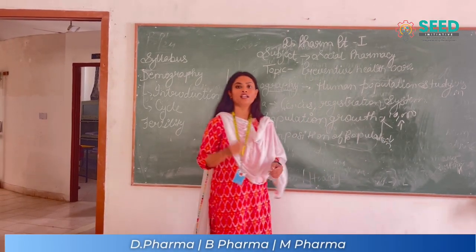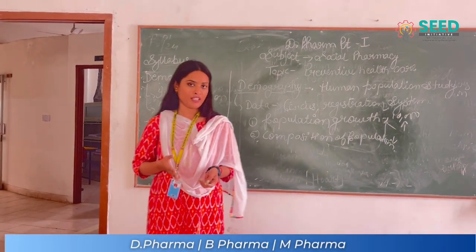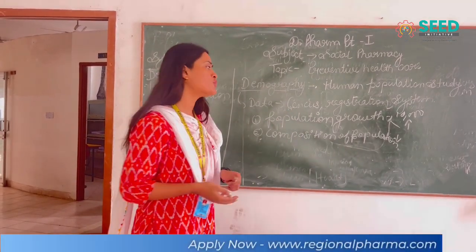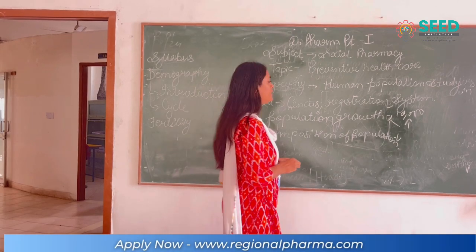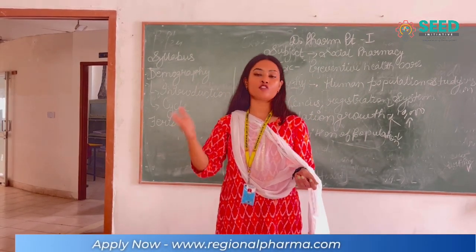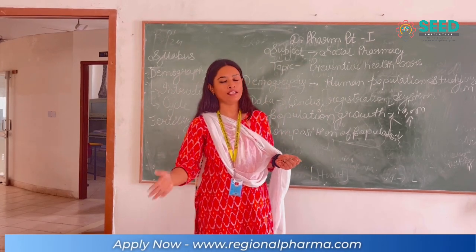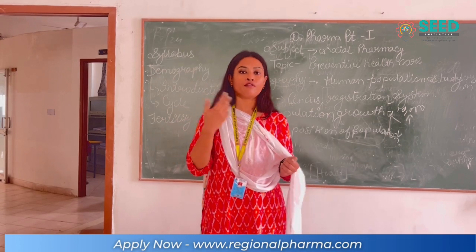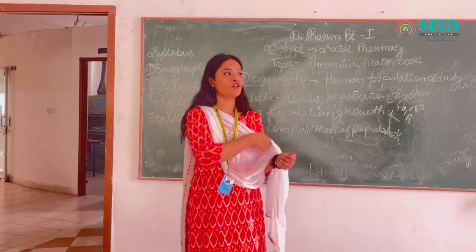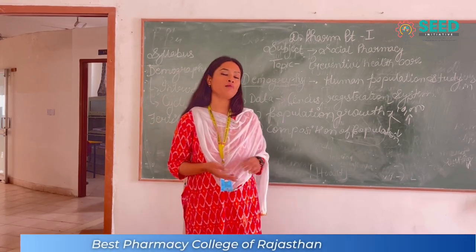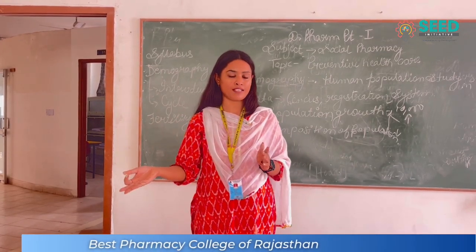First of all, what does composition mean? Composition means that a thing is made up of how many parts. The composition of population can be described as how many children are present. There are children below 10, below 15, below 18. Then how many adults are present? Women and men, like the female and male ratio in a particular region. How many old people are present in the population?